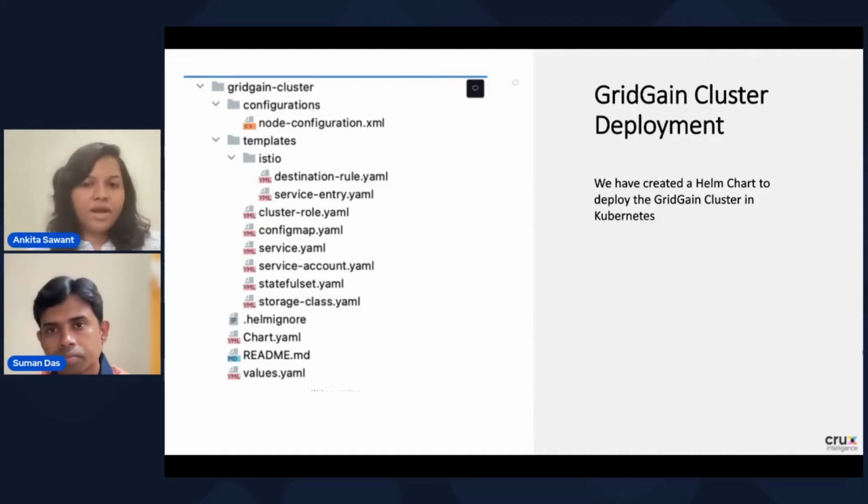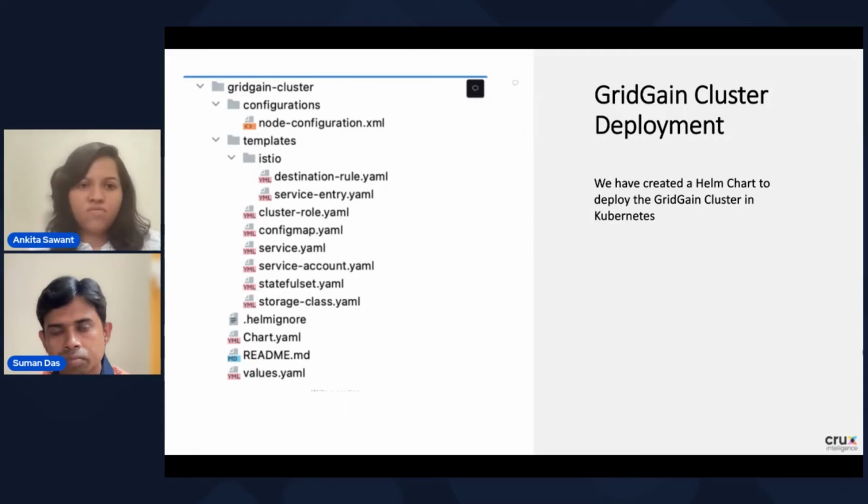But when we were trying the POC for Apache Ignite, we haven't found any ready Helm chart for GridGain cluster deployment. So that's why we have created our own GridGain cluster Helm chart with the help of the GridGain operator deployment. Taking inspiration from that, we have created our own GridGain cluster Helm chart. So these are the different YAML files which this GridGain cluster Helm chart contains.